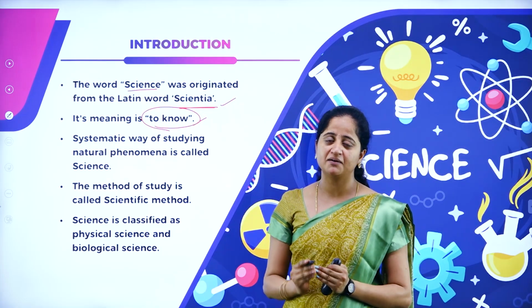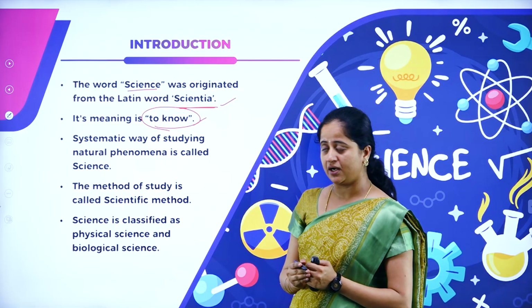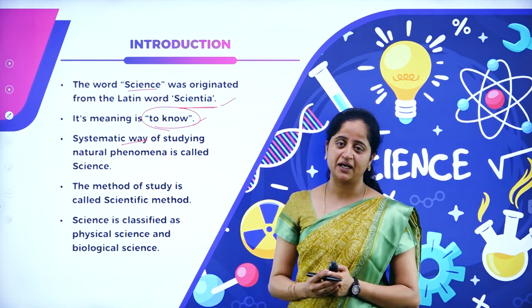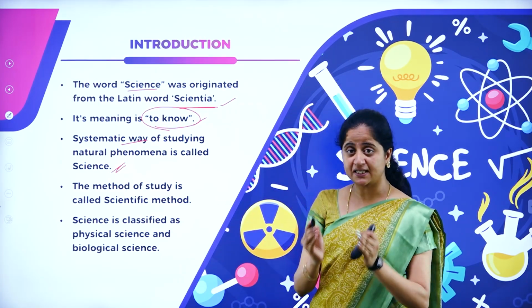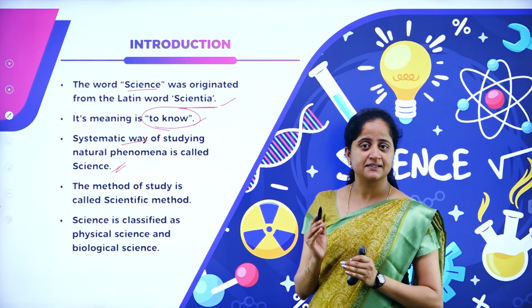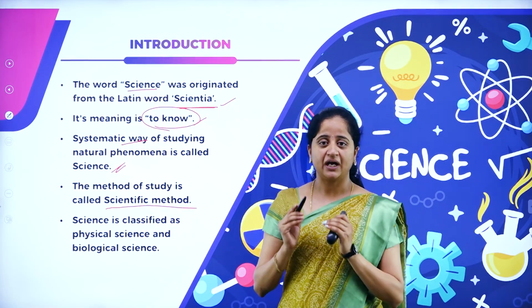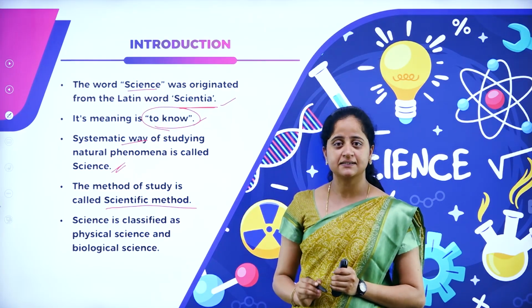We have a particular method of studying a science. So what is that method called? The systematic way of studying these natural phenomena is called science. So the method of studying the subject science is nothing but the scientific method. So we have a method called scientific method to study about science.